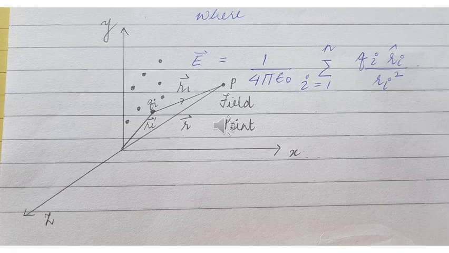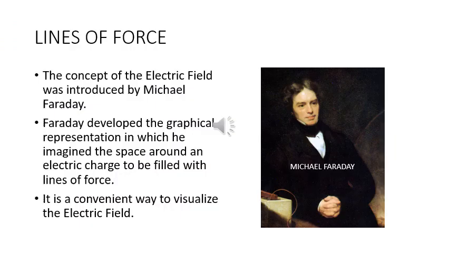What we expressed mathematically in the previous slide is visible graphically over here. On the XYZ space, we can see a conglomeration of charges represented by Qi. P is the point at which the field is being determined, and this vector diagram indicates how we calculate the resultant field at P due to the collection of charges Qi. The concept of electric field was introduced by Michael Faraday.